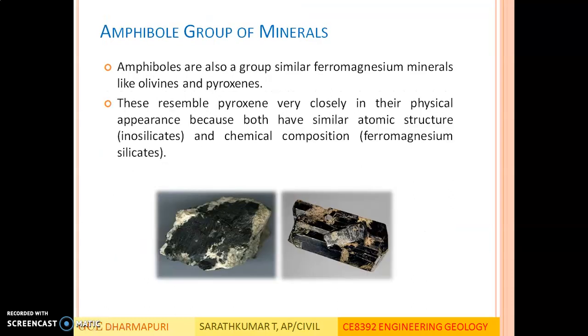The next group of minerals is the amphibole group of minerals. Amphiboles are also grouped similar to ferromagnesium minerals like olivines and pyroxenes. This is very similar to pyroxenes and differs from pyroxenes only in the atomic structure, only in the crystal form. The other chemical composition and other properties remain the same. These resemble pyroxene very closely in their physical appearance because they both have similar atomic structure, silicates, and chemical composition, ferromagnesium silicates. Below are some of the minerals belonging to the amphibole group of minerals.